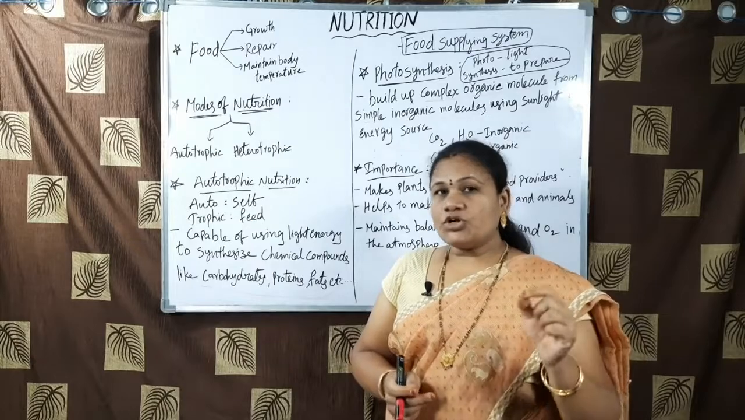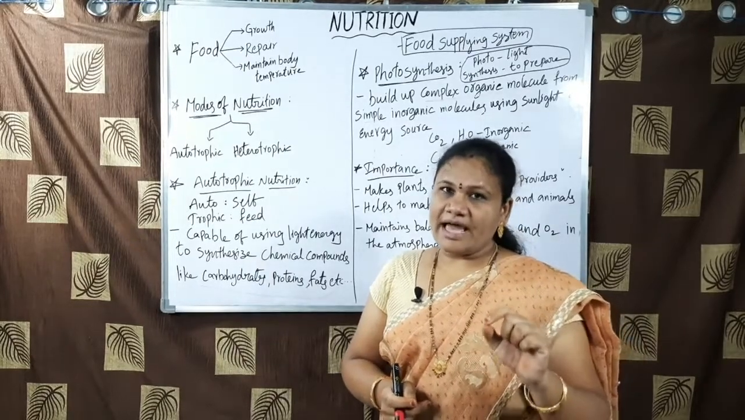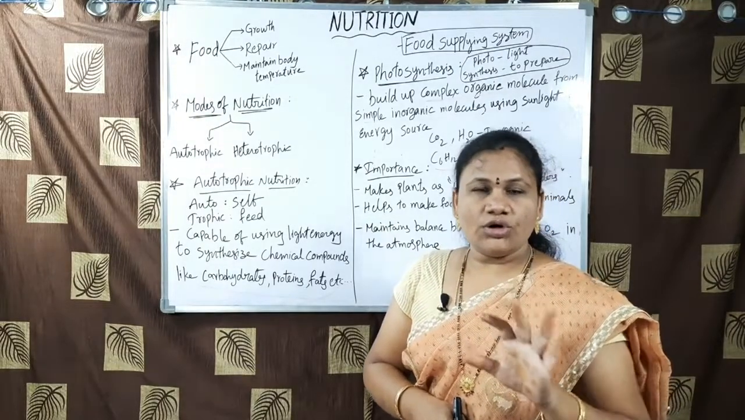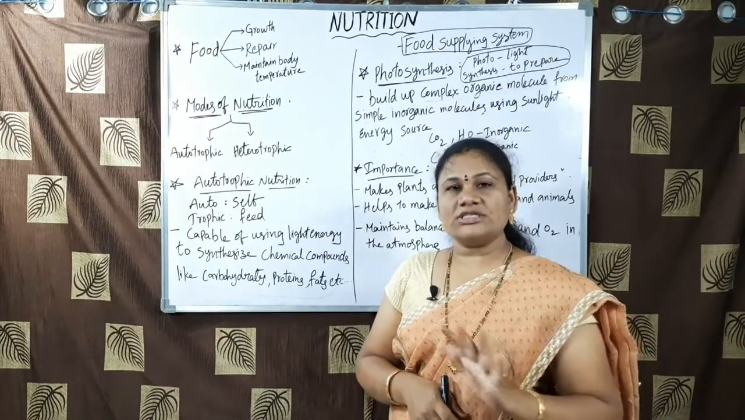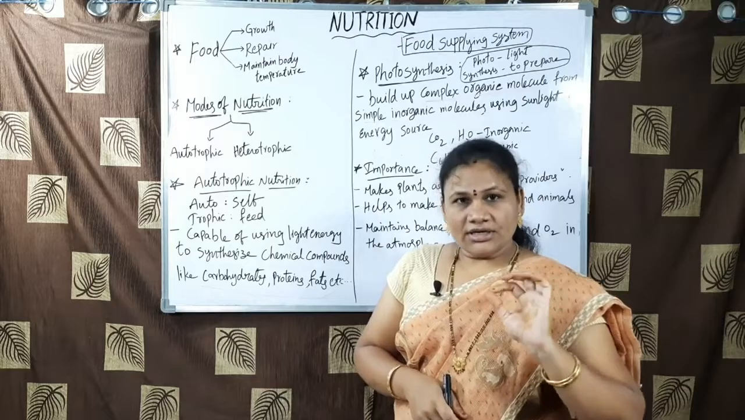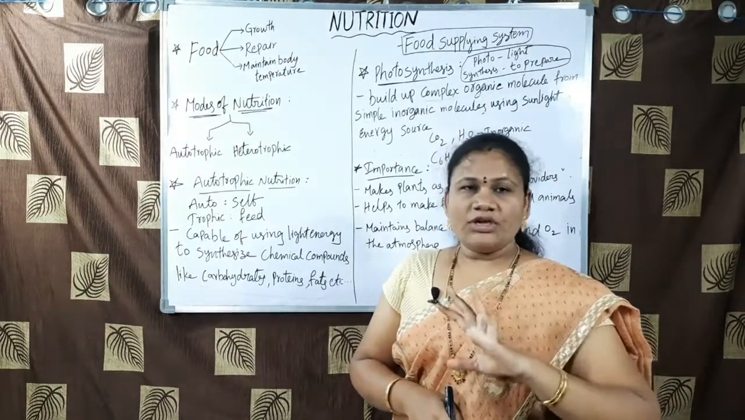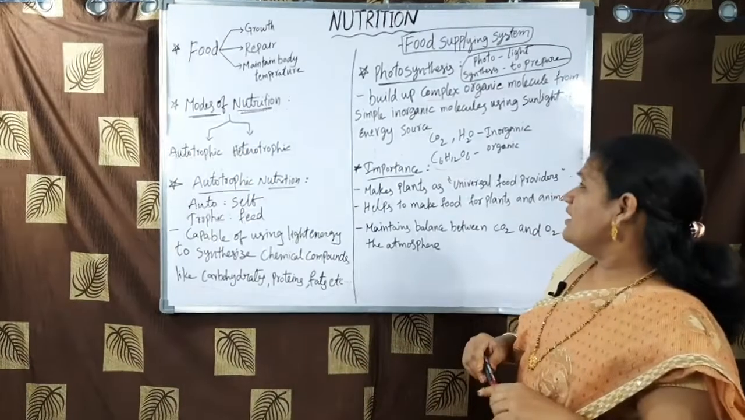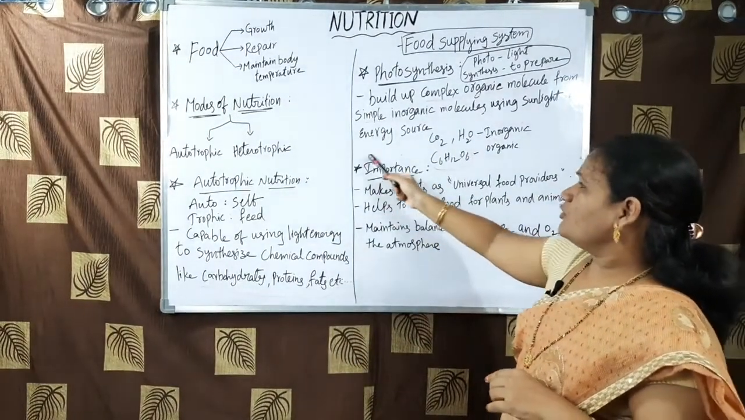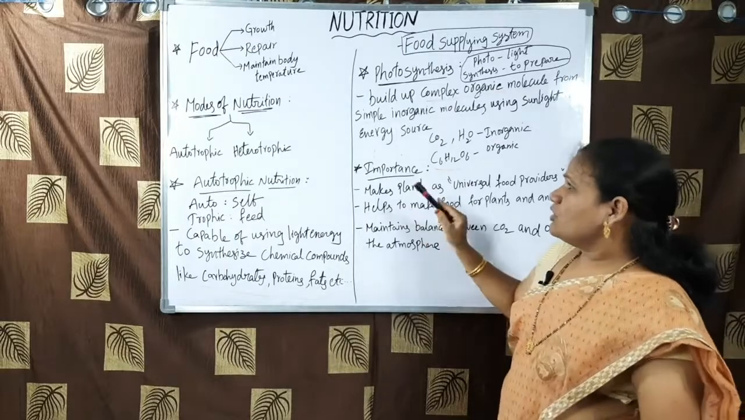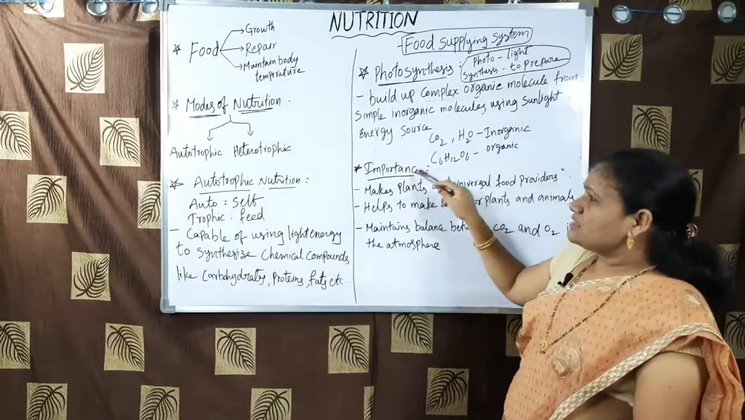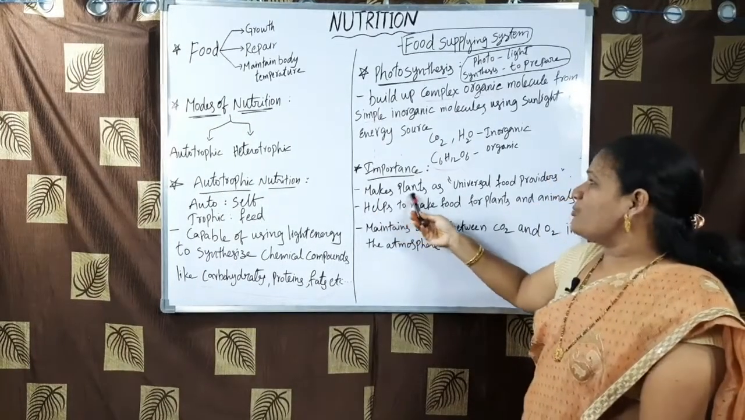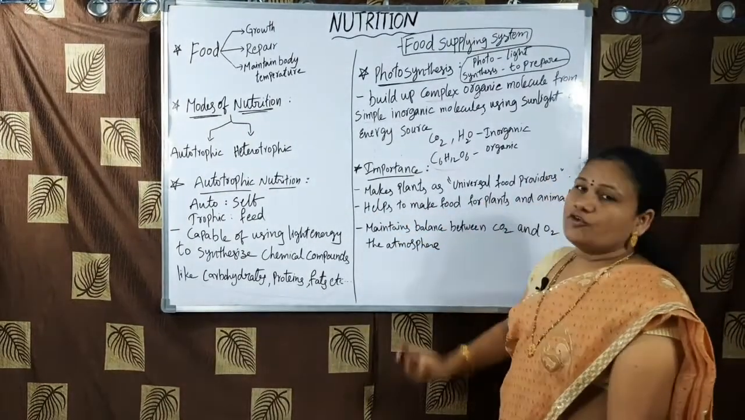So by this we can say that plants are universal food providers. Here photosynthesis makes the plant a universal food provider. Without photosynthesis, no organism will survive on this earth. It's a fact, we should believe that. And as well, let us see the importance of photosynthesis. What does this photosynthesis do for the living world? The first one is that it makes the plants universal food providers.